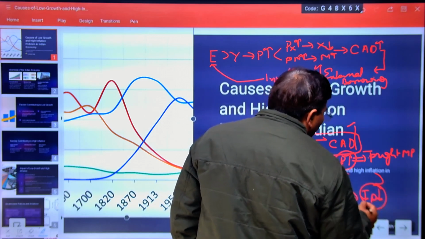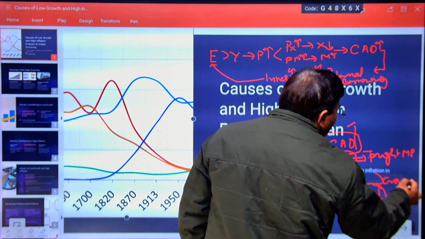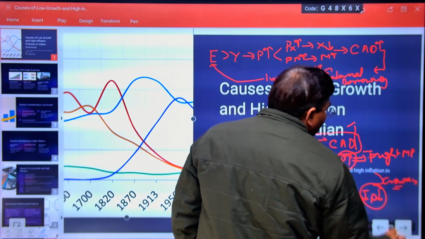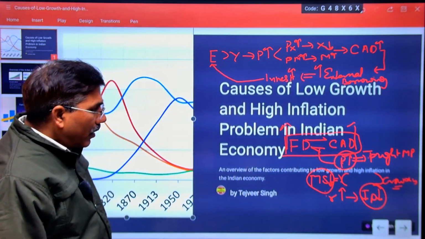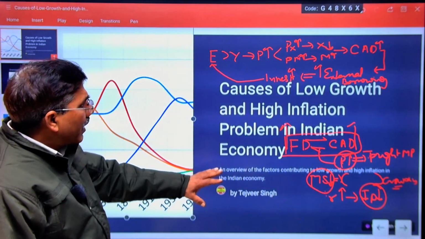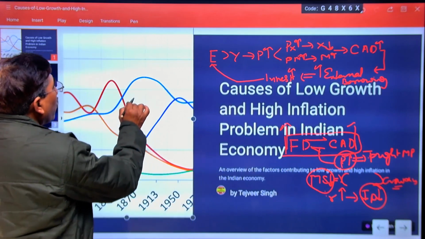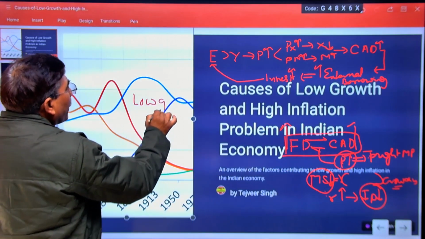This is known as the crowding out effect. In this way, in the short run, that problem leads the economy into low growth, high inflation.